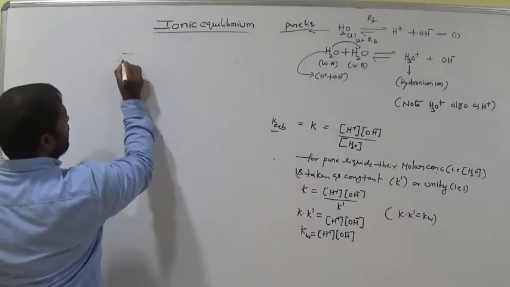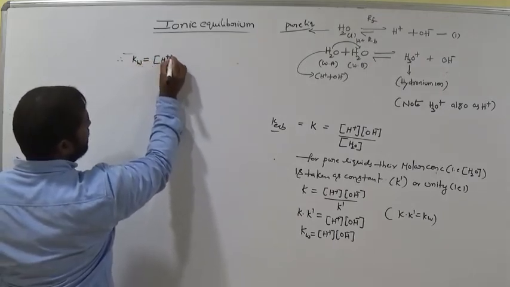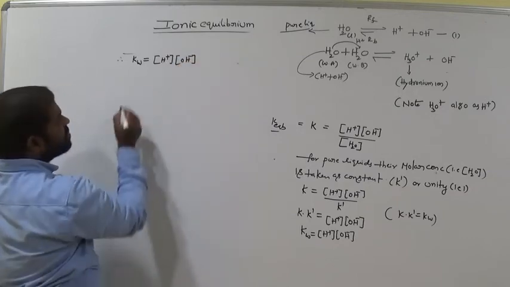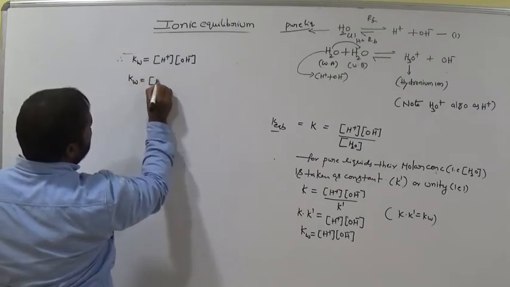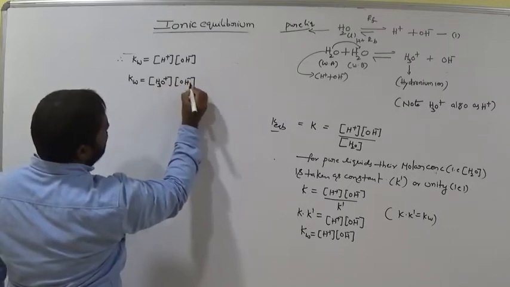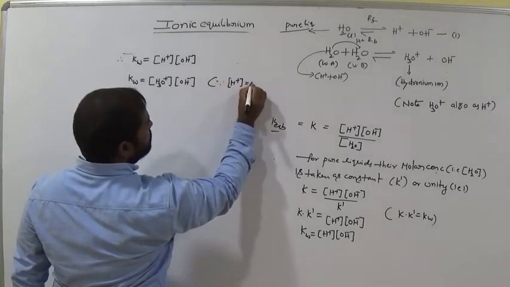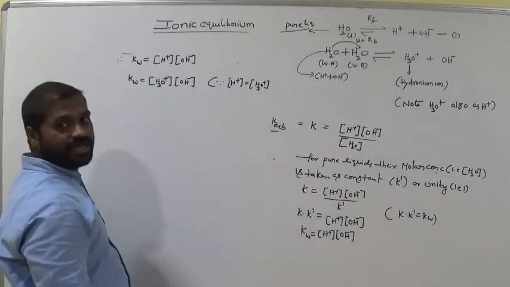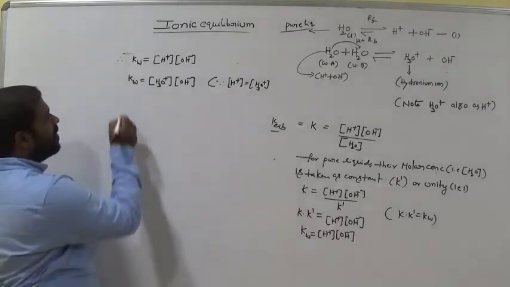Therefore, Kw is equal to the molar concentration of H plus times OH minus. So it can also be written as the molar concentration of H3O plus times OH minus. Why? Since the H plus ion concentration is also written as H3O plus. We already discussed that. Am I right? So both are the same.